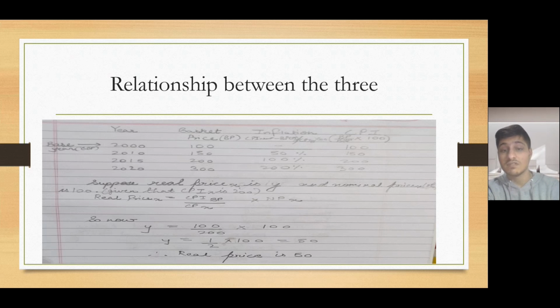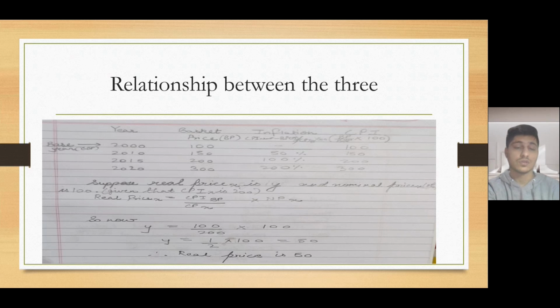And now if I have to calculate the inflation, all I do is check the new CPI, minus the base year CPI, and divide by the base year CPI. So in the base year the CPI is 100 and the current is 150. So 150 minus 100 gives me 50. 50 upon the base, into 100, gives me again 50 percent. Although you can calculate it from the price level also, this is another way to calculate the inflation.